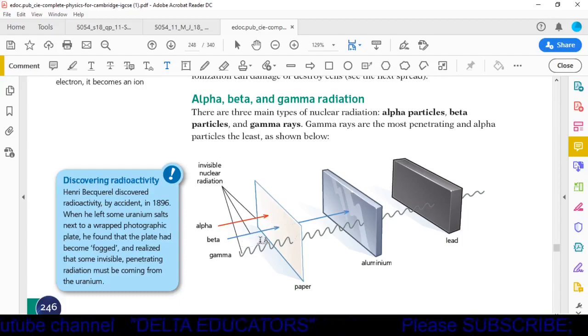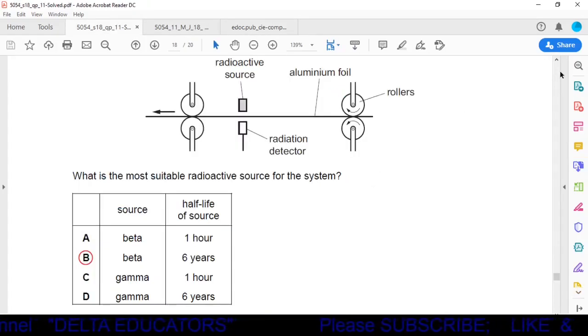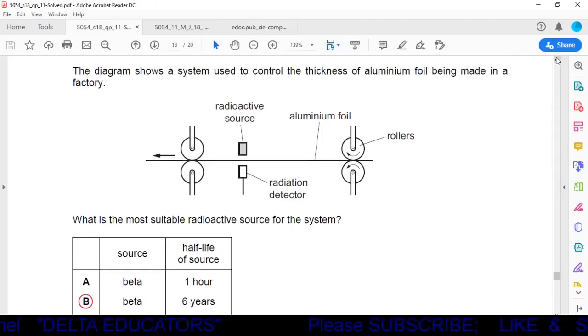Beta rays can penetrate the paper and can be stopped by aluminum foil. Gamma rays pass the paper, pass the aluminum, pass the lead. Now here we have to check the thickness of aluminum foil.